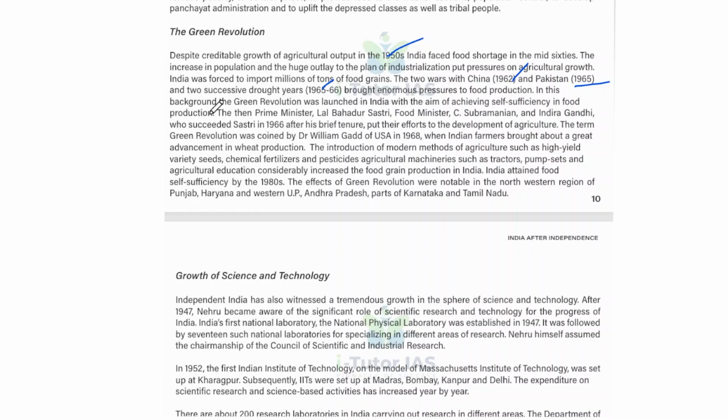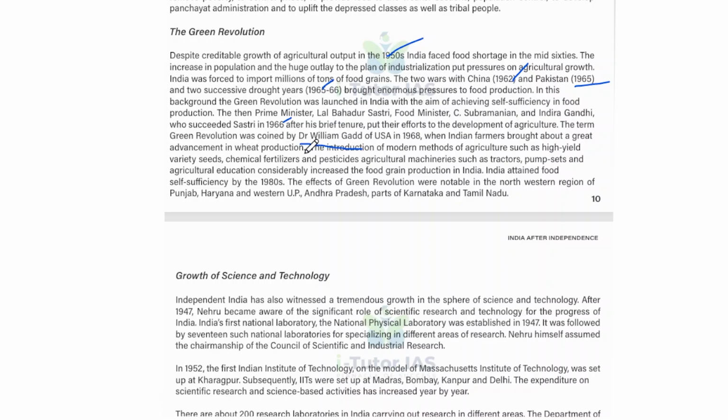And the Prime Minister, that is Lal Bahadur Shastri, Food Minister C. Subramanian, and Indira Gandhi, who succeeded Shastri in 1966 after his brief tenure, put their effort into the development of agriculture. And the term Green Revolution was coined by Dr. William Gaud of USA in 1968, when Indian farmers brought about a great advancement in wheat production.